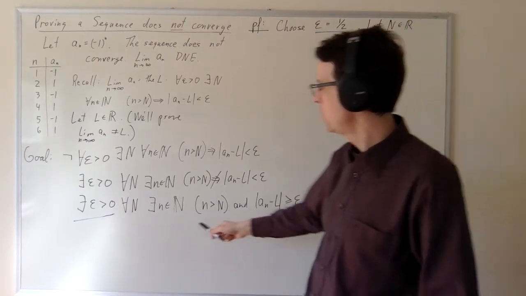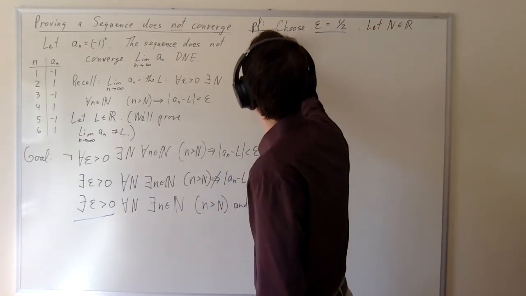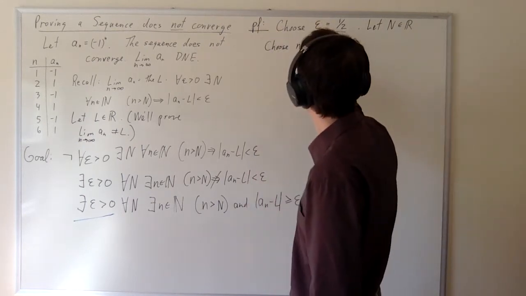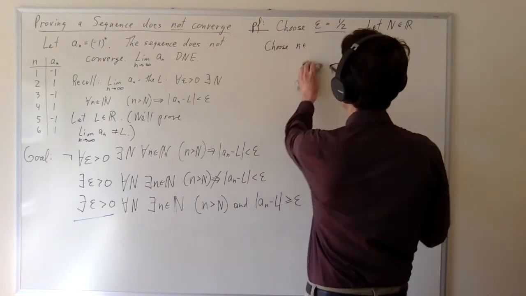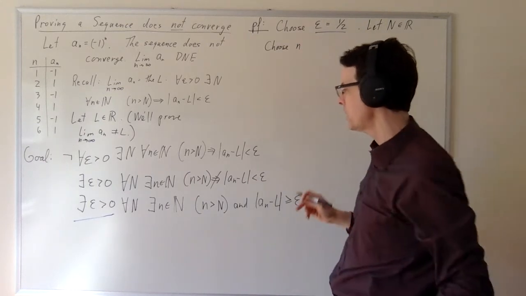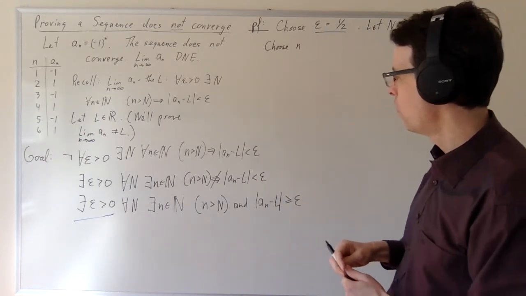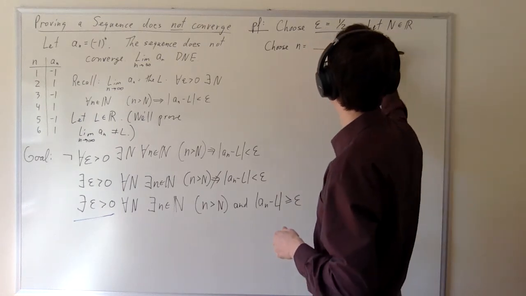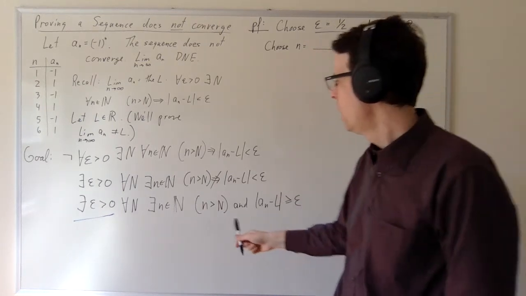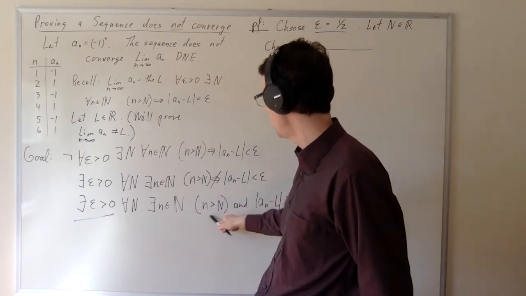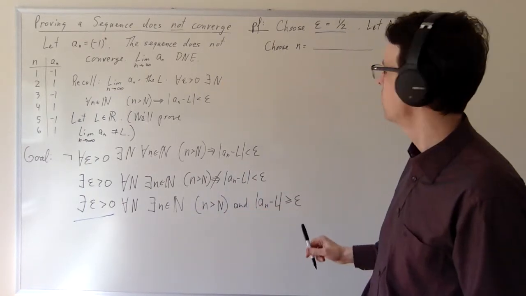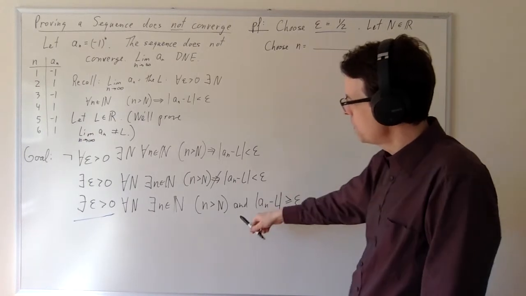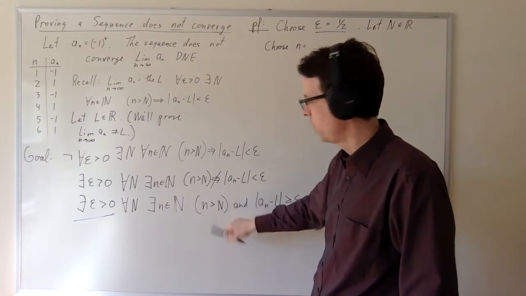Now, next we need to choose a value of capital N. So choose capital N in the naturals. So what am I going to choose it to be? Well, I don't exactly know what I need to choose it to be, but I'm going to choose it to be something blank, okay? I'm going to have to choose an N carefully, and then I'm going to have to get both of these things to be true, okay? So one thing I do know is I'm going to have to choose it greater than n, right?